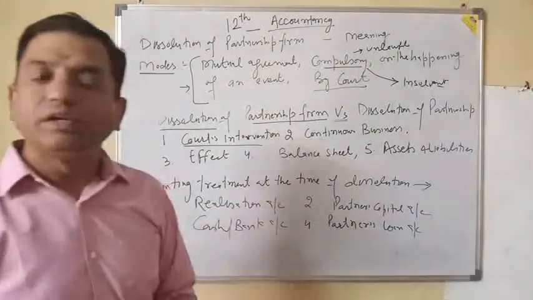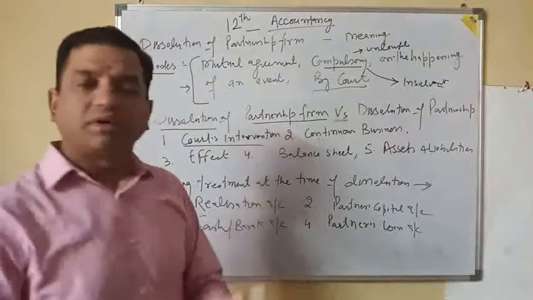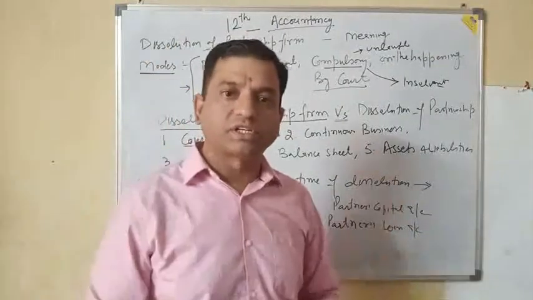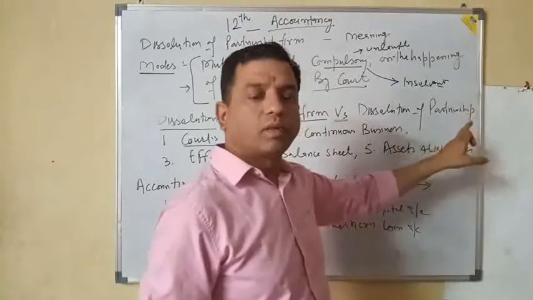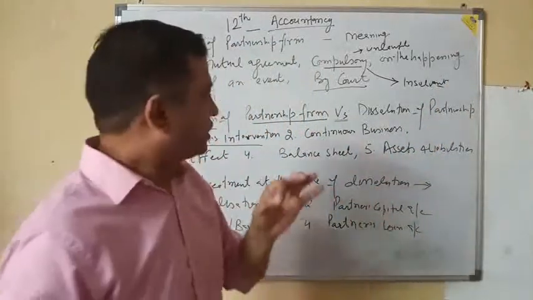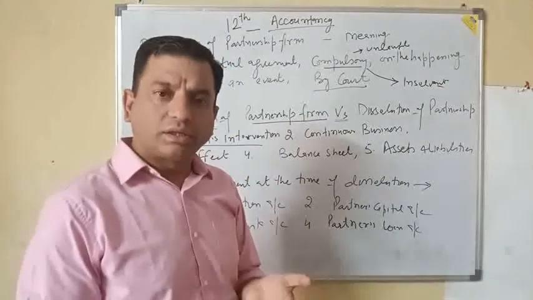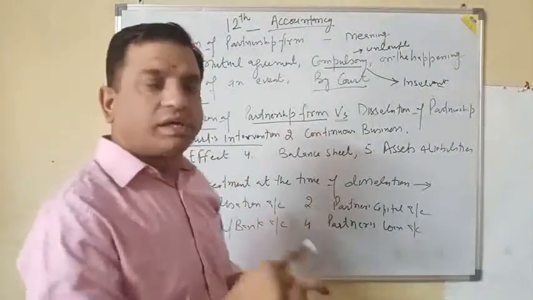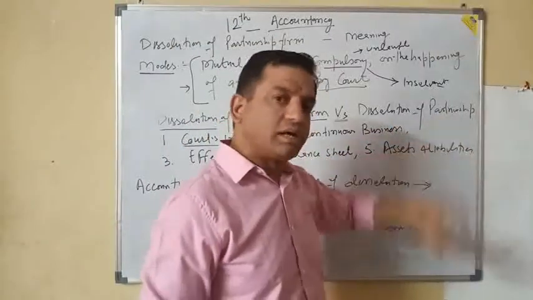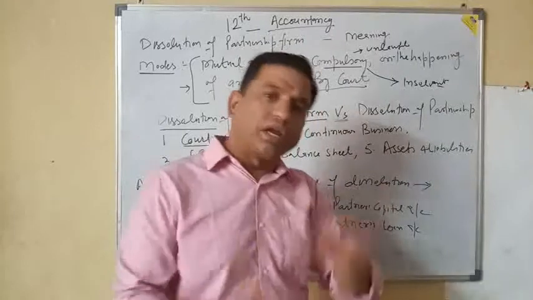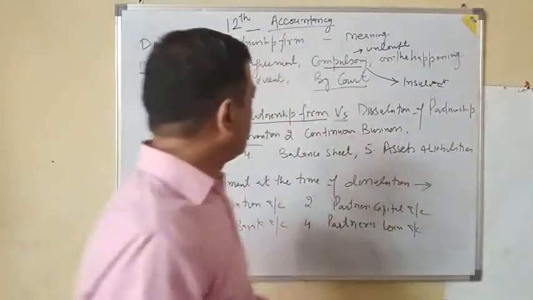Then, continuation of the business. In case of dissolution of partnership firm, the firm comes to an end, the business comes to an end. While in case of dissolution of partnership only, the firm's business does not come to an end. Retirement, death, and admission are examples of dissolution of partnership, because somebody is coming, someone is going, the relationship changes, but the firm's business keeps on moving.